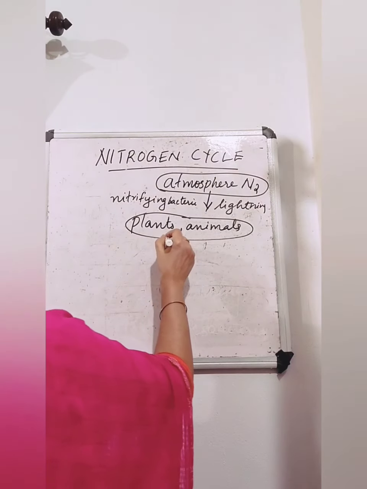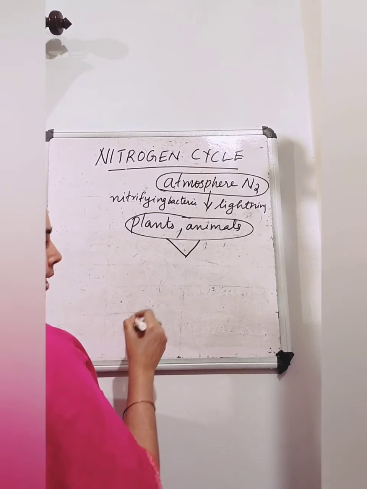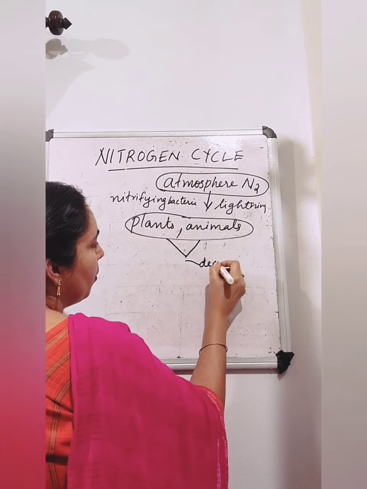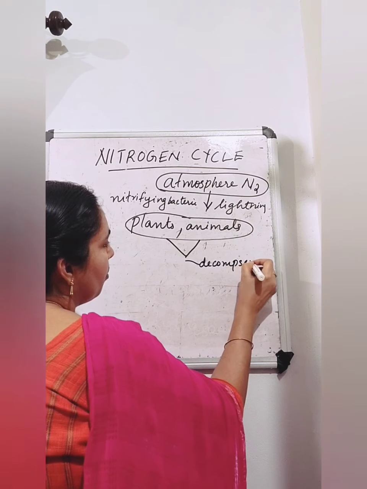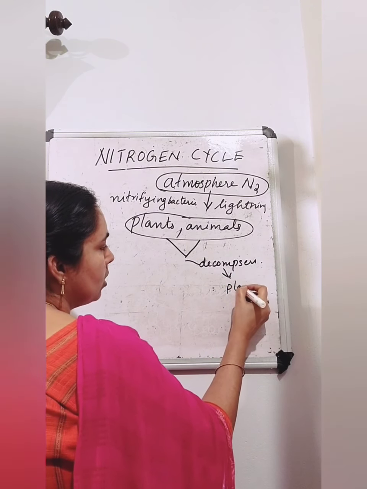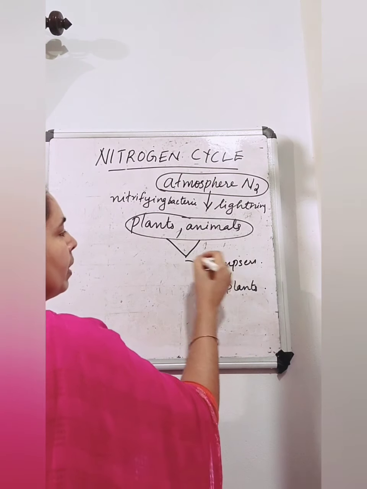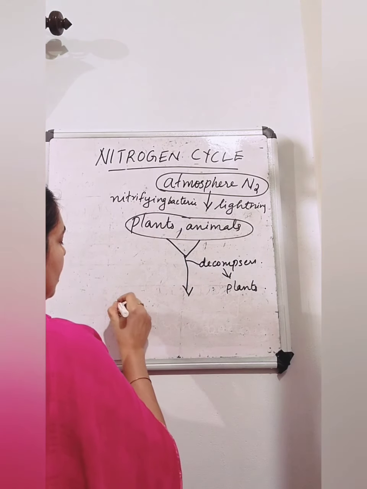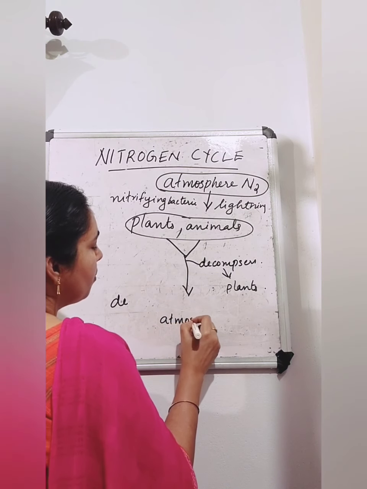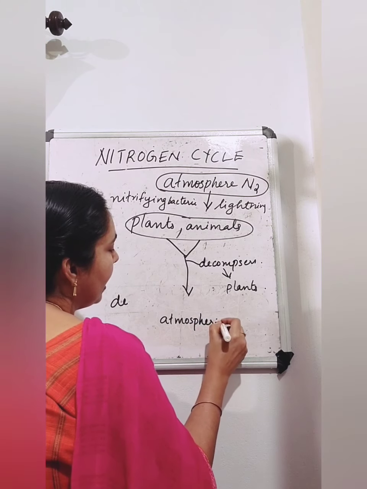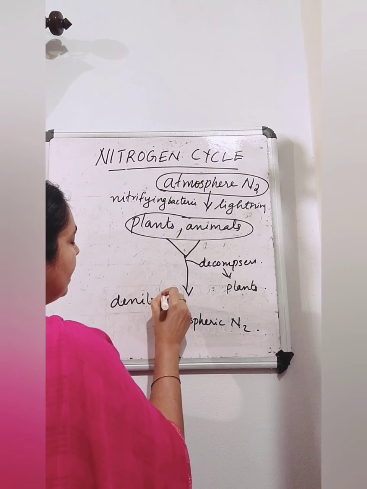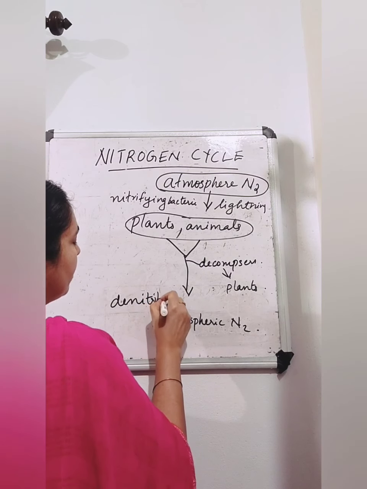Then what happens when these plants and animals die? Some amount of it, due to the action of decomposers, is changed into usable forms and again used by the plants itself. But what happens to the major amount? The major amount of it is converted into atmospheric nitrogen itself. How? Due to the action of denitrifying bacteria.